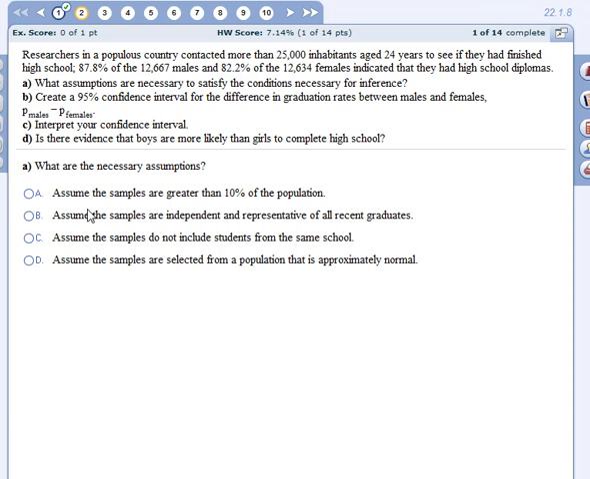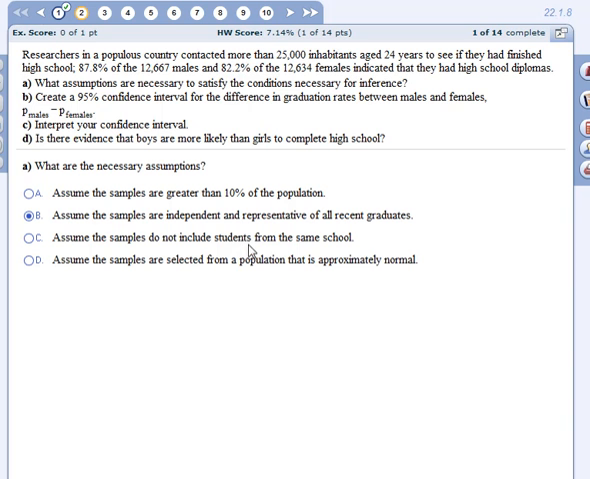Okay, remember the sample has to be less than 10% of the population, and it had more than 25,000 inhabitants. You definitely have to assume, I wonder if we can select more than one. We have to assume that the samples are independent and representative of all recent graduates for sure. We actually need it to be less than 10% of the population, so we don't want to select that one.